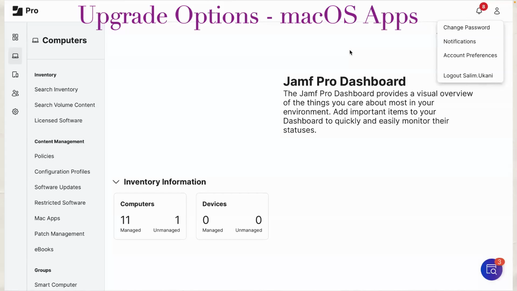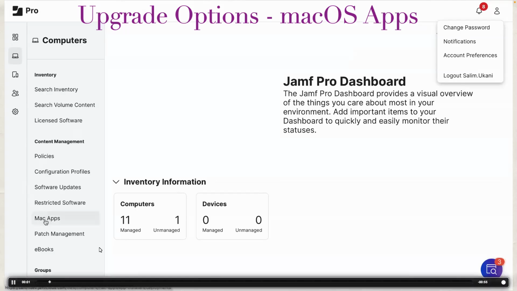So the second method is making macOS Sequoia available in self-service through Mac apps, and communicating to the end user that macOS Sequoia is ready for the upgrade through Jamf self-service. How can you do that? I have created a video for you.